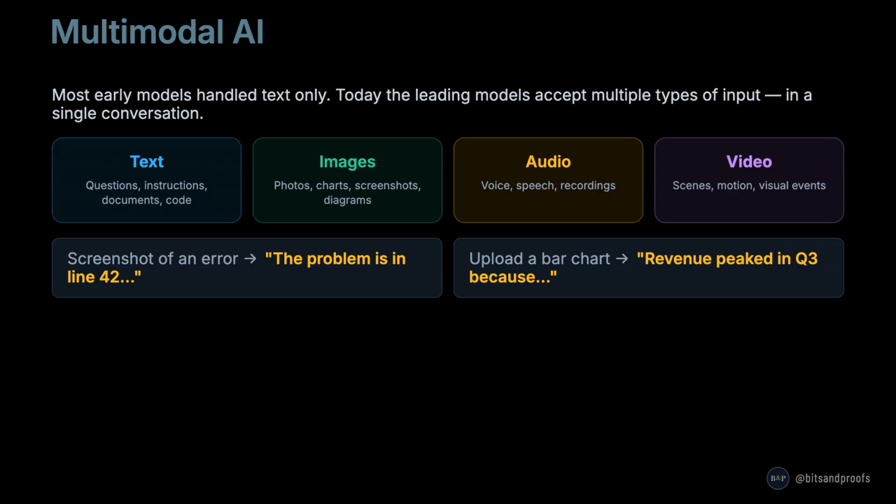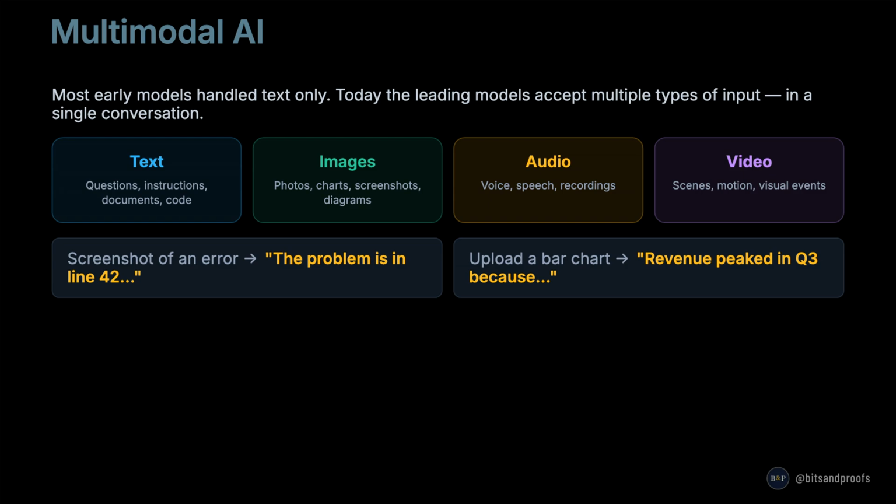Most early language models handled text only. Today, the leading models accept multiple types of input in a single conversation. This is called multimodal. The four main input types are text, images, audio, and video. Text has always been there. Images means you can share a screenshot, a chart, a diagram, or a photo, and the model can describe it, analyze it, or answer questions about it. Audio means the model can process speech, transcribe it, translate it, or understand what was said. And video means the model can analyze scenes, motion, and events across time.